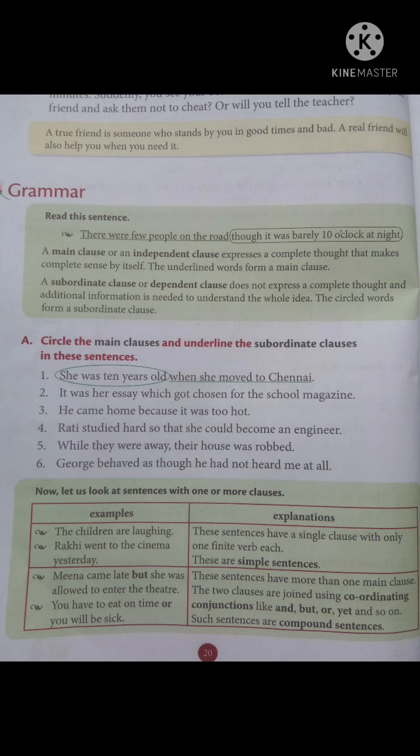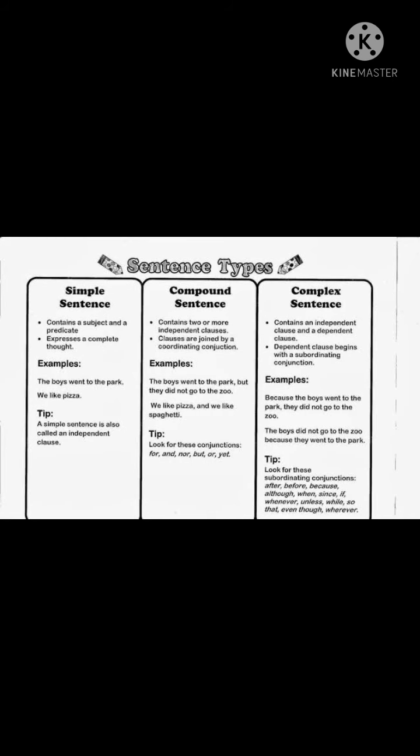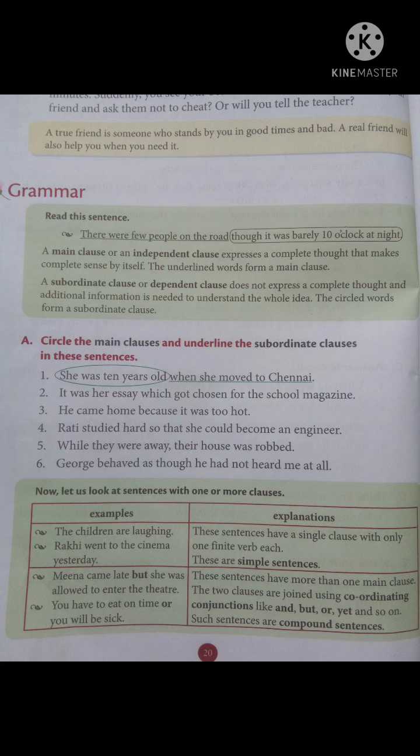Compound sentences are the sentences which have more than one main clause. Simple sentence means one main clause. But compound sentence means more than one main clause, joined by coordinating conjunctions. Do you know what all are the coordinating conjunctions? Yeah, like and, but, or, yet, and so on. Okay, all these are known as coordinating conjunctions.